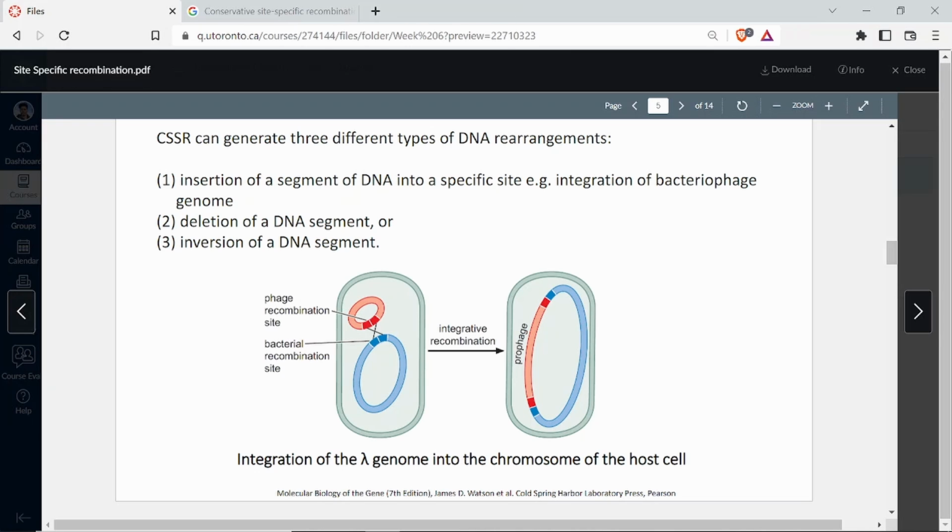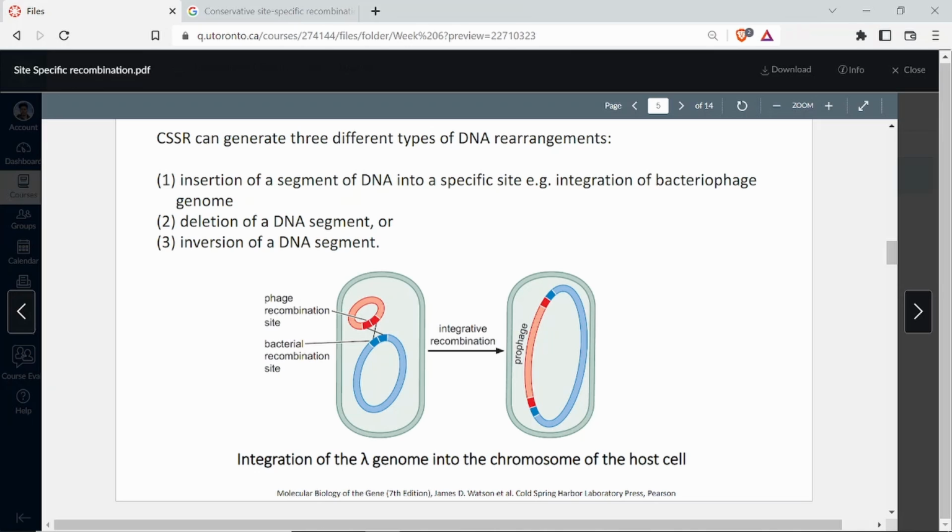Right? So the cleavage happens within the recombination site. That is why we say that recombination sites have two kinds of DNA sequence elements. One, the recognition site for the recombinase enzyme, and second, the site of cleavage and rejoining. Right? So that is what is happening.